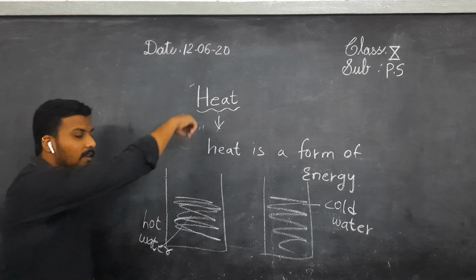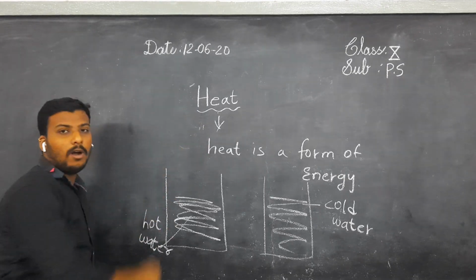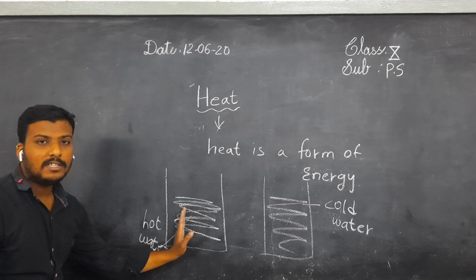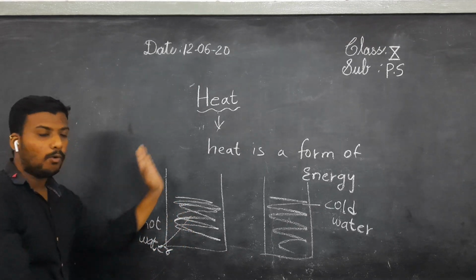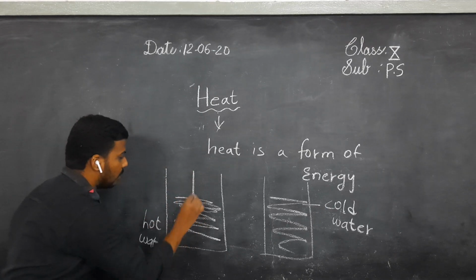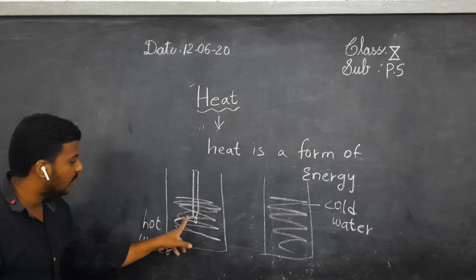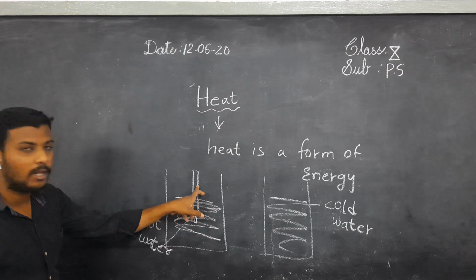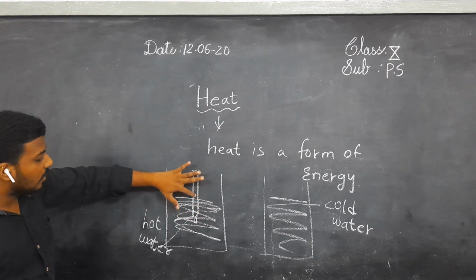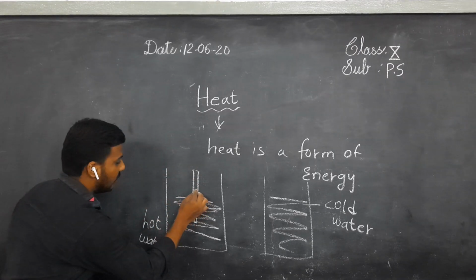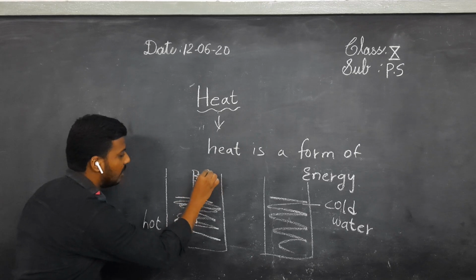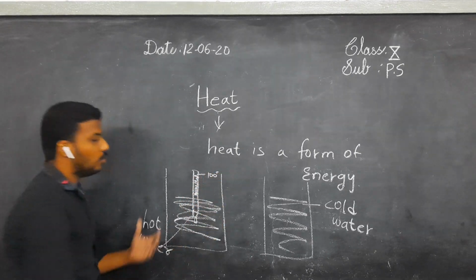Right now, take the thermometer and insert it into the hot water. The heat energy is always transferred from a hotter body to a colder body. Here itself the thermometer is a colder body. Okay, the heat energy will be transferred from the hotter body to the colder body. Then suddenly the liquid rises. Understand? The liquid in the thermometer rises. It shows 100. You imagine it shows 100.